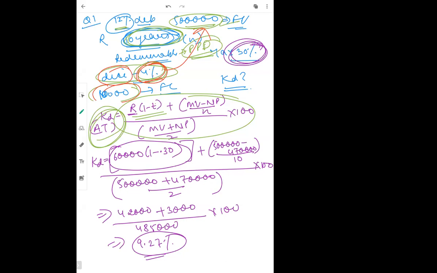And R is the rate of interest, the interest I am giving to my debenture holders. I am the company. So KD means how much I should earn, and R is how much I should pay to my debenture holders.